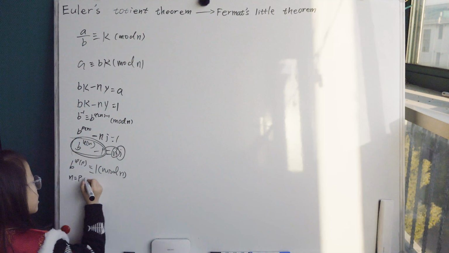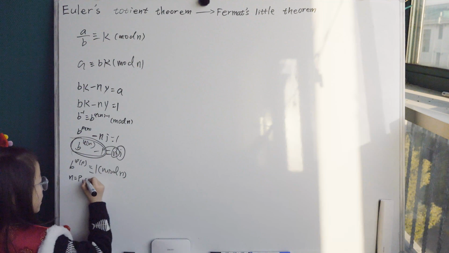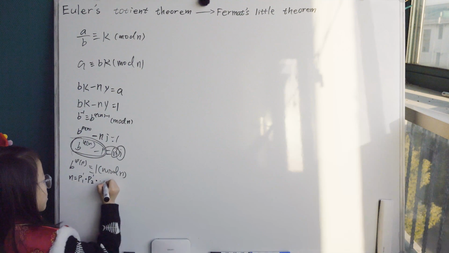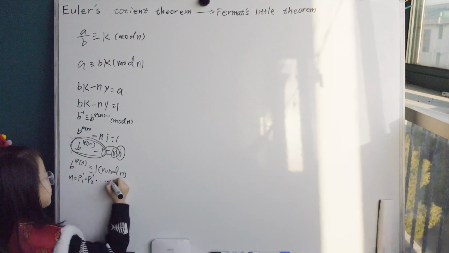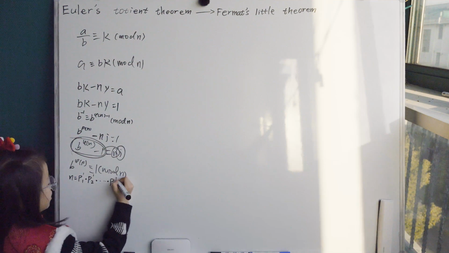But right here the condition is a1, a2 to ak are all equal to 1. So that's p1 to the 1 times p2 to the 1 and so on times pk to the 1. So that's the condition of n.